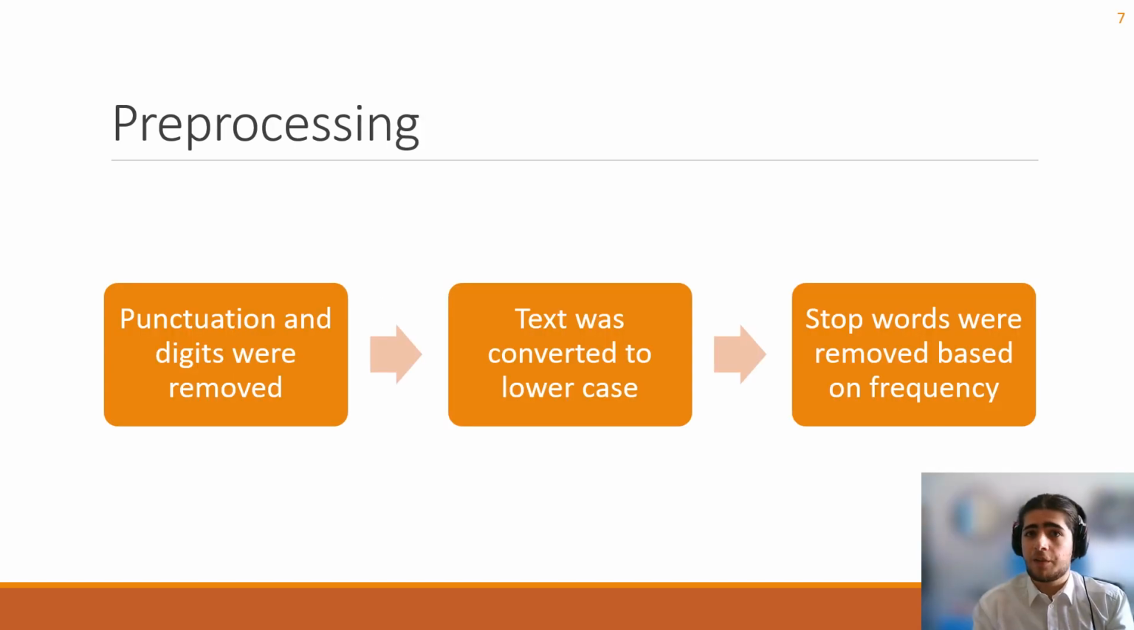The first step after acquiring these datasets was to pre-process them. So punctuation and digits were removed and all text was converted to lowercase. Furthermore, stopwords were removed for all documents using a frequency analysis process.